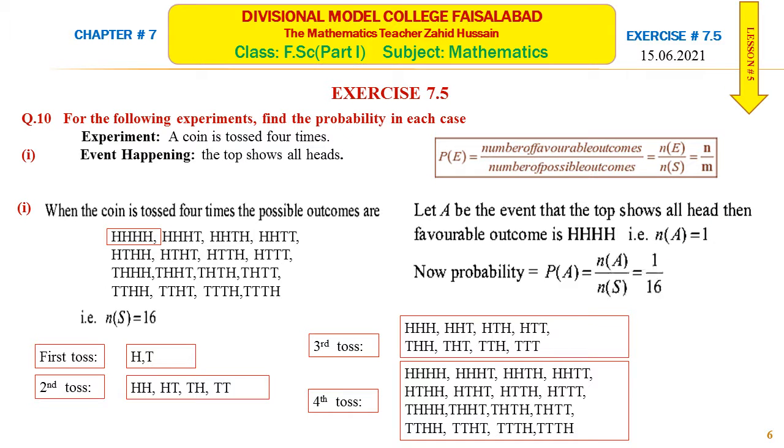The formula to find the probability of event A is number of elements of A over number of elements of S. Number of elements of A is 1 and number of elements of S is 16. So 1 over 16 is the probability that the coin shows all heads.